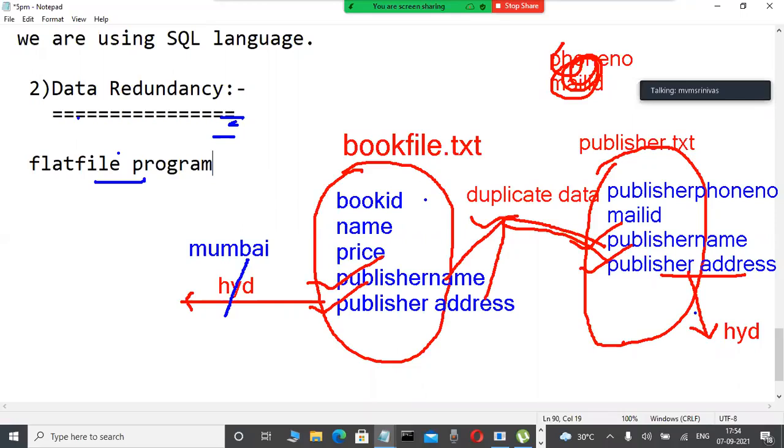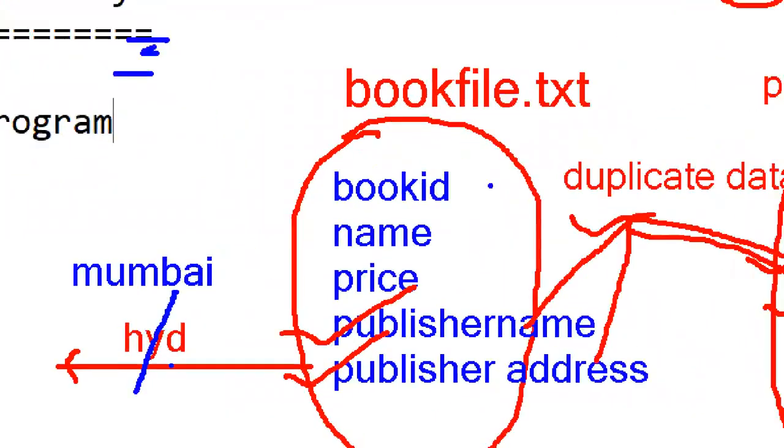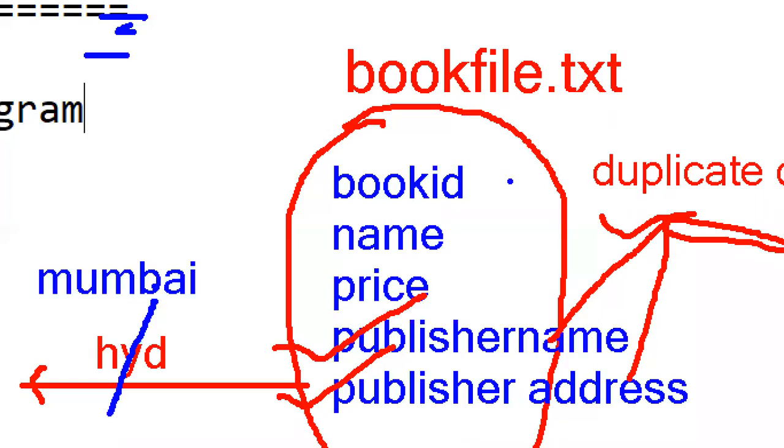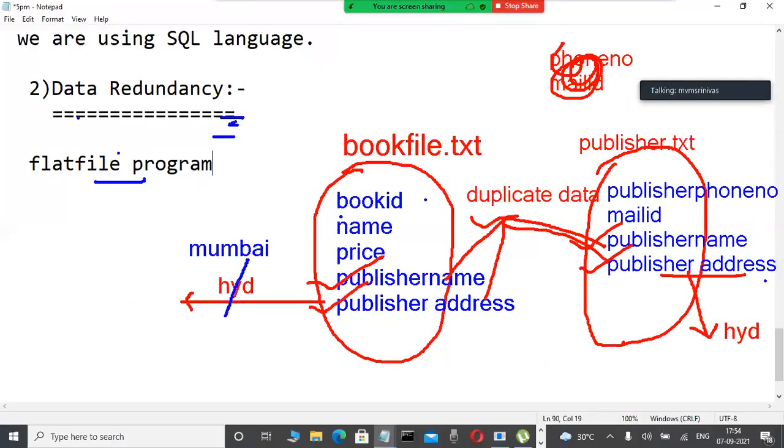Fast. Very good. Some fellows are telling correct. Yes, still Hyderabad is available. Hyderabad does not automatically change into Mumbai, because this is not a database. This is a flat file. Whenever duplicate data is available also, whenever we modify the data in one location, one file, that is never affected in another location. Here still Hyderabad is available. This is called, whenever we modify the data in one file, that is never affected in another file, that is called what?